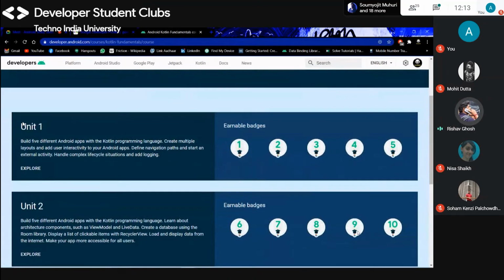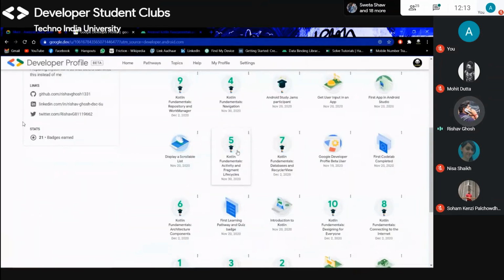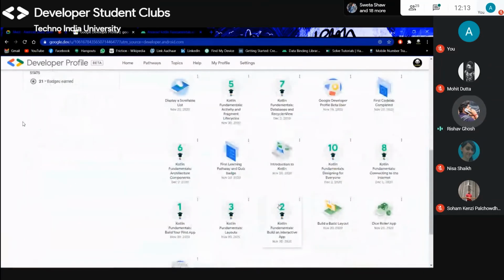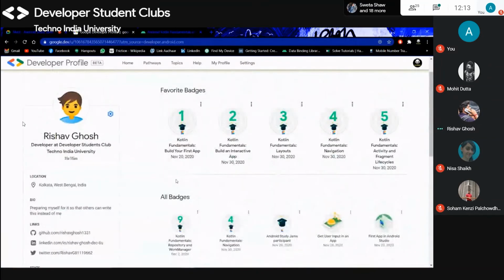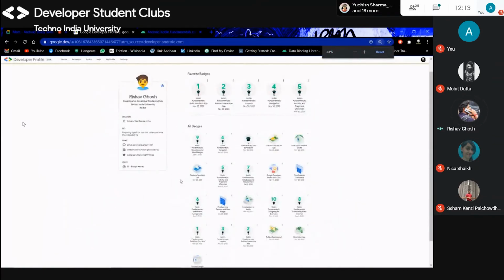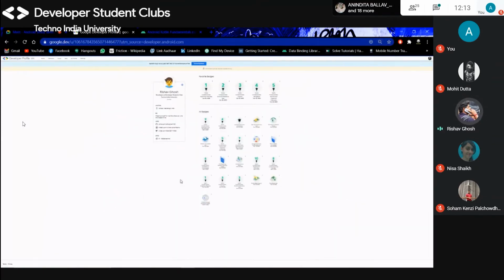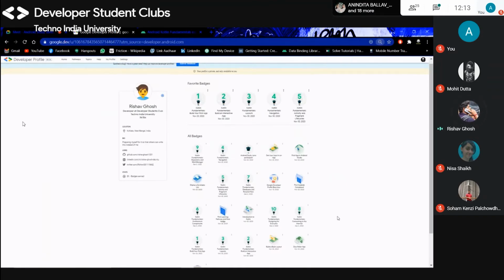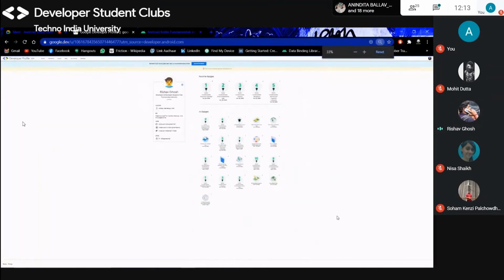You need to earn these 10 badges, and after you have done these things, you get all these badges and you need to screenshot it. If you can't screenshot it in one page, then just press Control and minus, the page will be minimized like this and visible, okay.